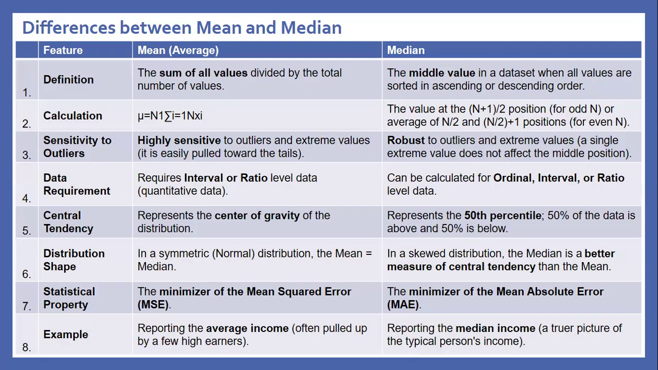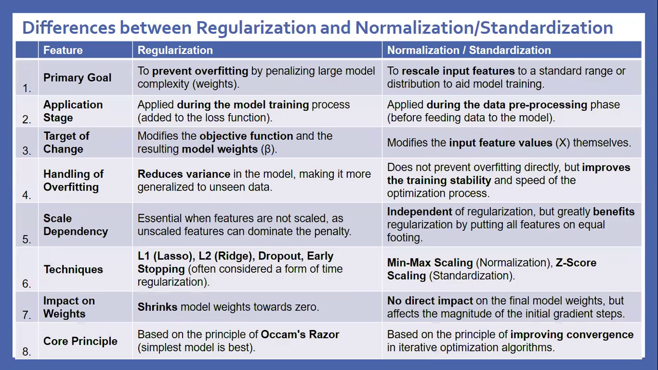Example: mean, reporting the average income, is often pulled up by a few high earners. Median, reporting the median income, gives a truer picture of the typical person's income. Moving to the next question: difference between regularization and normalization or standardization.